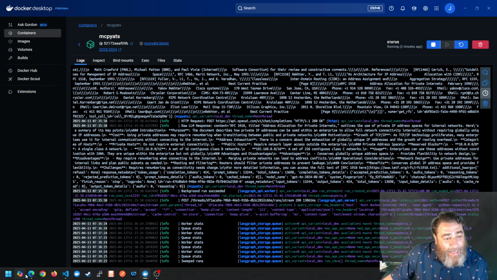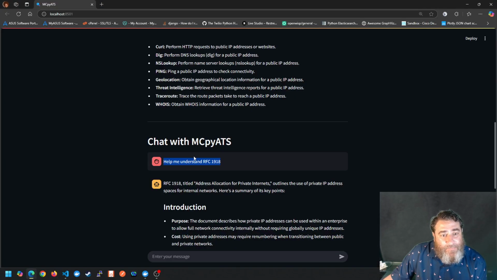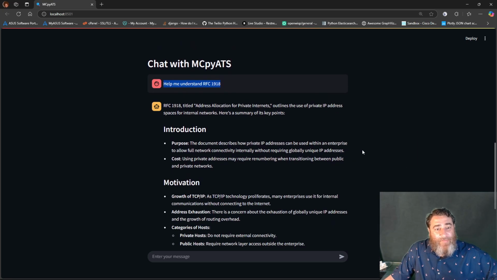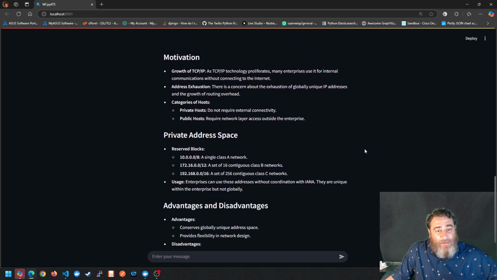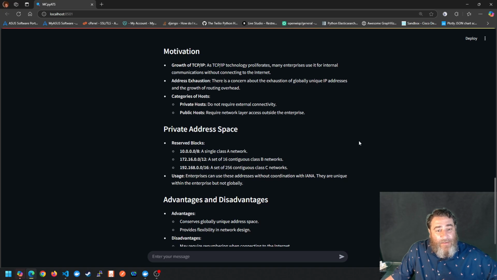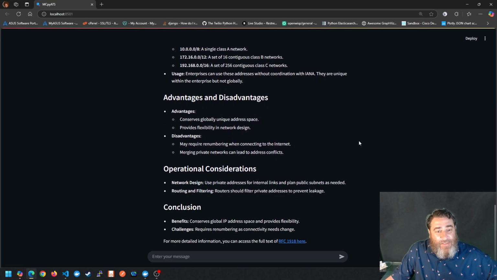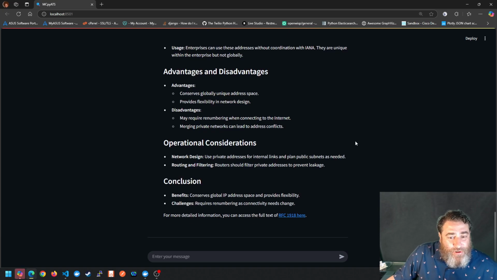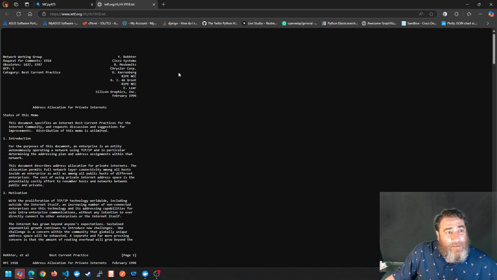And then if we go back into our front end, we have the introduction, the motivation, the private IP space, advantages and disadvantages, operational considerations and conclusions, and a link to the full RFC here.